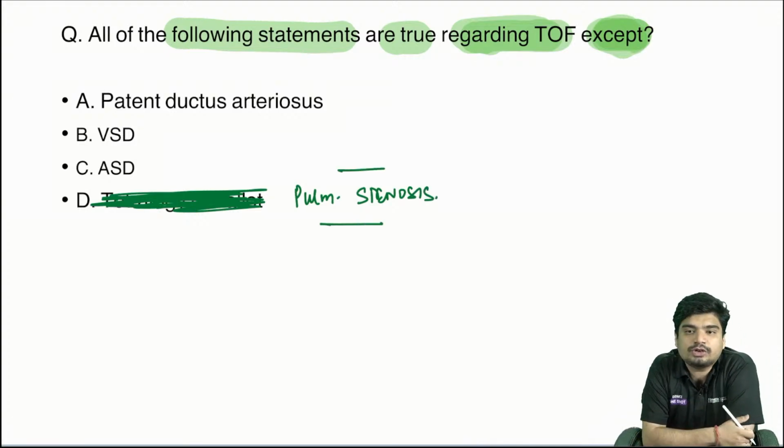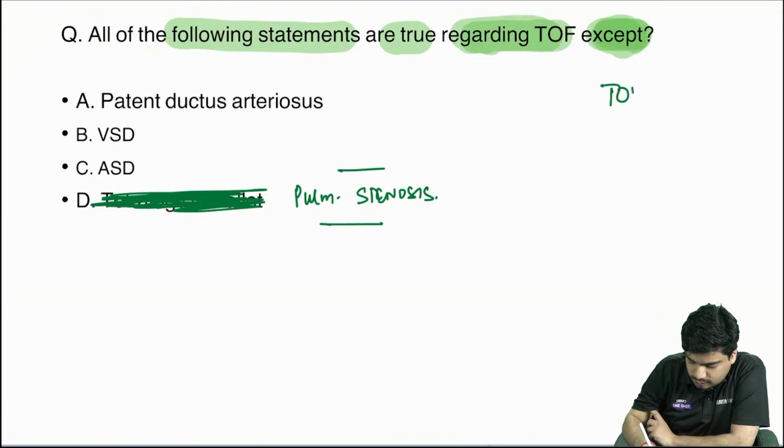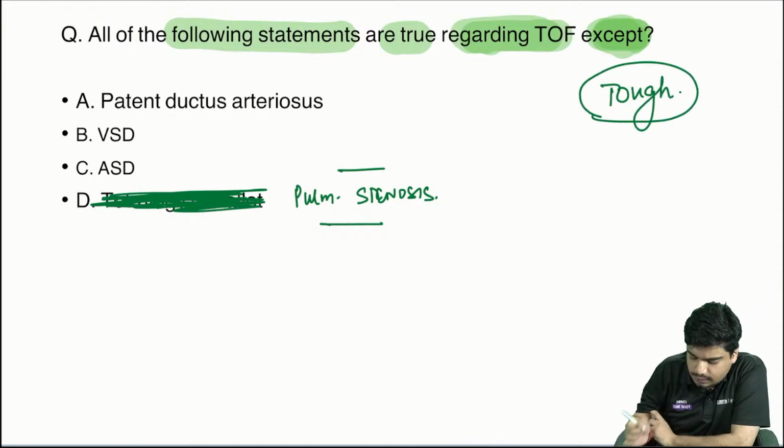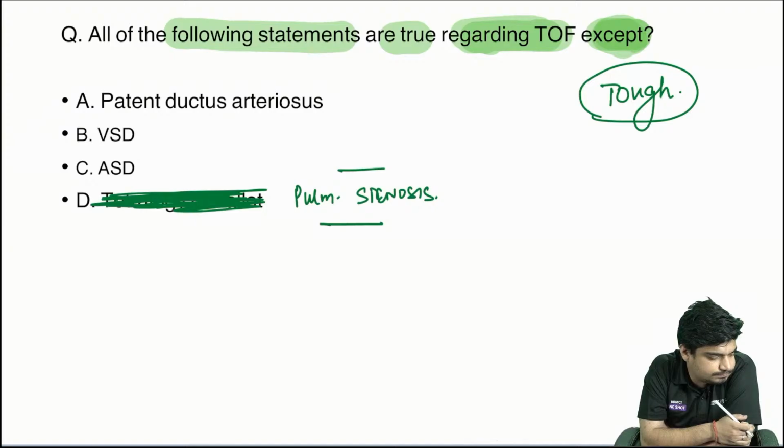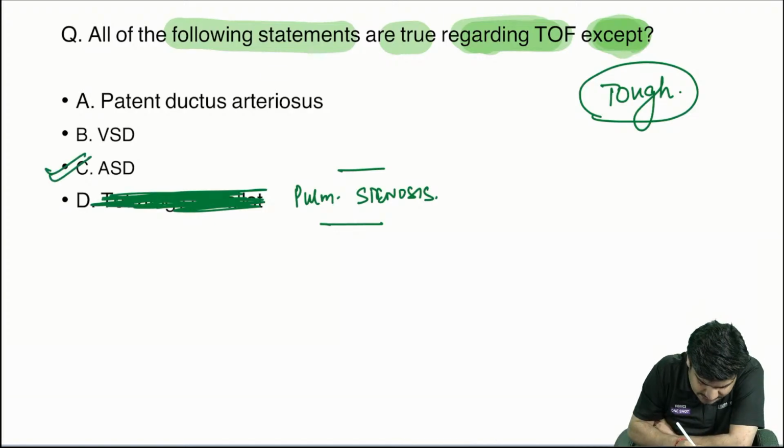If they give you this question, tell me the answer. This is a tough question. I'll explain it to you right now. Excellent. Everyone is able to answer it correctly. Answer is going to be ASD.